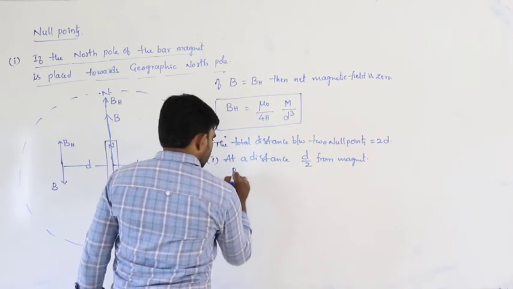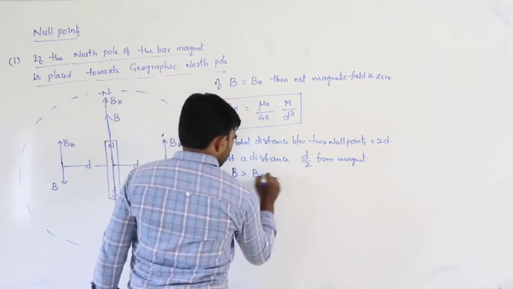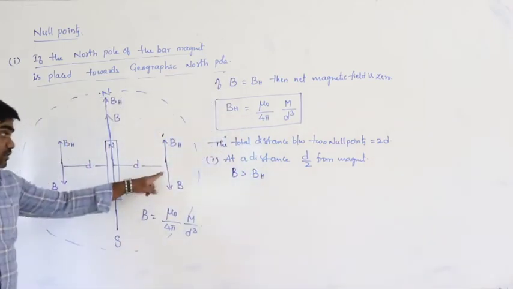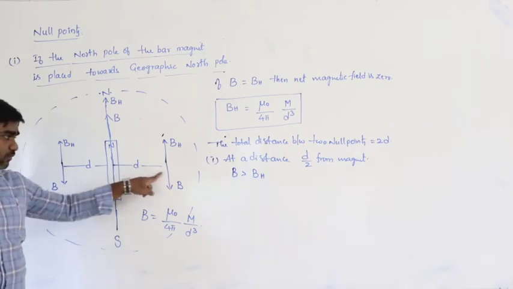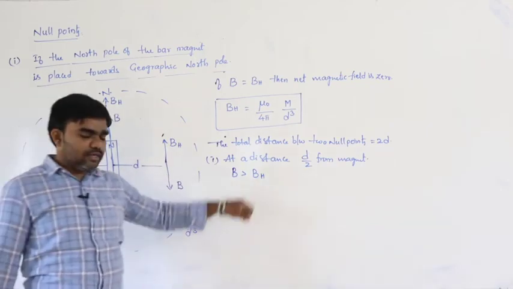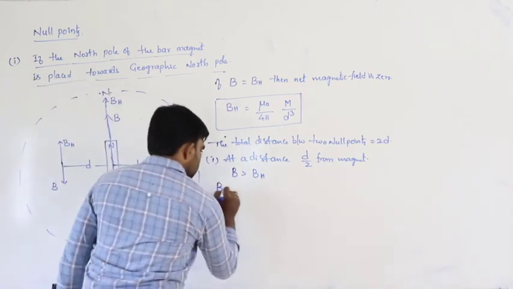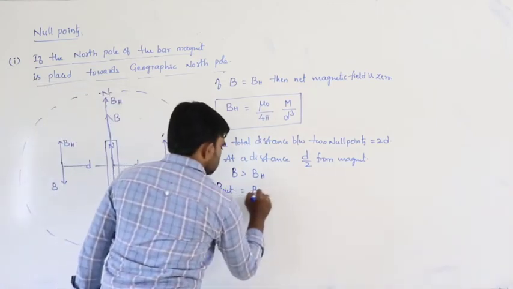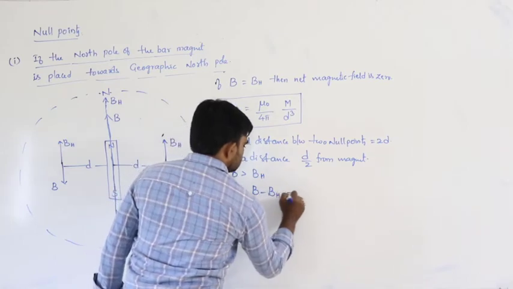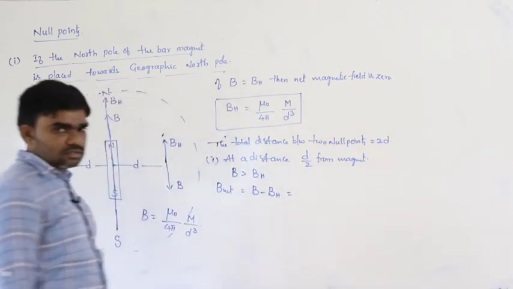So, definitely B is greater than BH. That means we are moving towards the magnet. If we are moving towards the magnet, definitely B must be greater than BH. So, B net is equal to B minus BH.